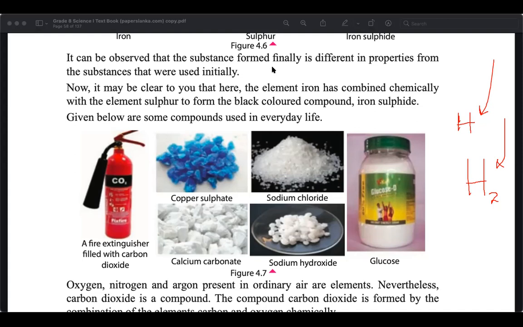Right, now are you clear? Do you have any questions about compounds and elements? A compound has 2 or more elements, but an element cannot be further divided. Are you clear on this, or do you have any doubt? You can ask.